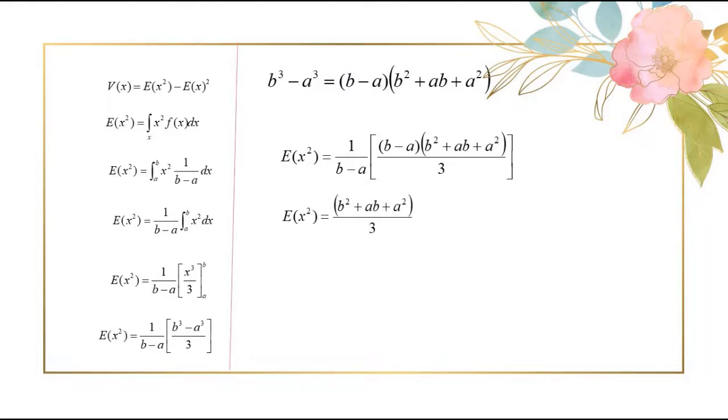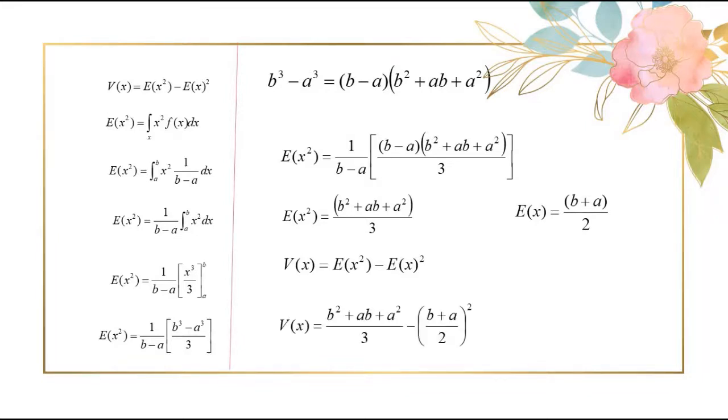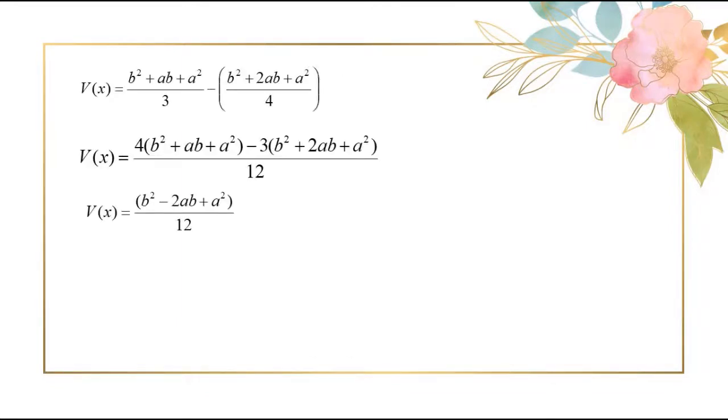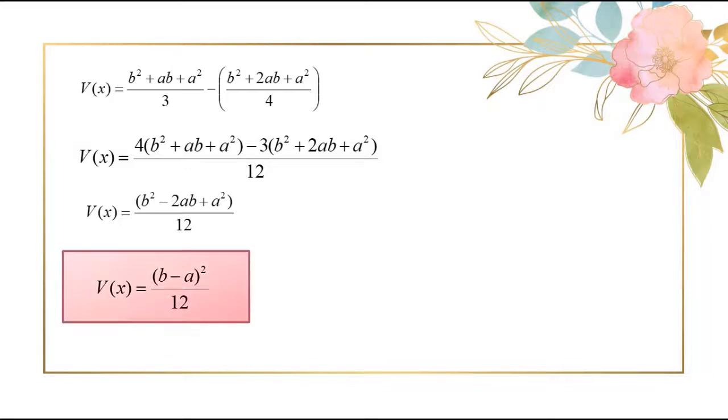Substitute that. Cancel the common factors in numerator and denominator. So it will be left with E of x squared. Now substitute this in our variance formula. We know E of x is (a + b)/2. After substituting that and simplifying further, we will get (b − a) the whole squared by 12. This is the variance of uniform distribution.